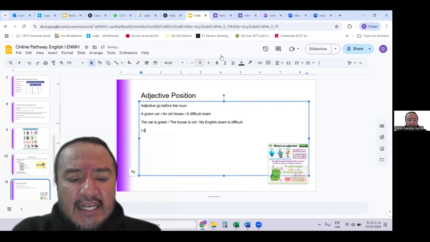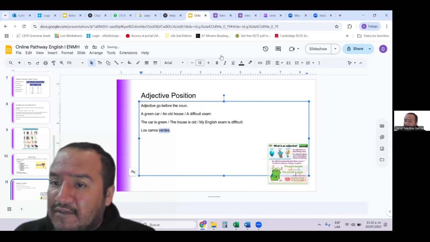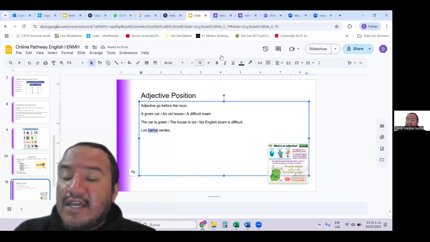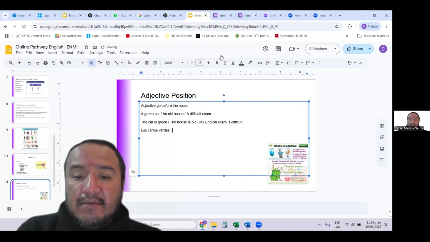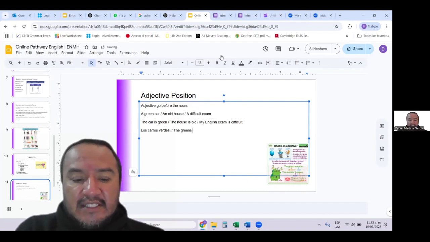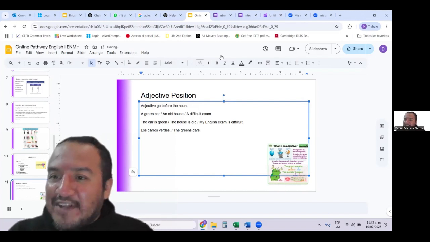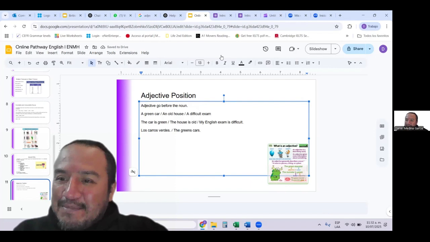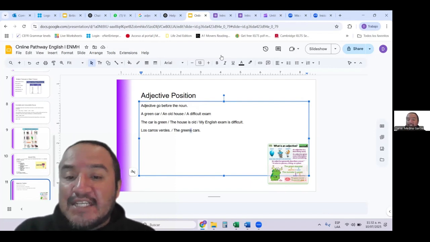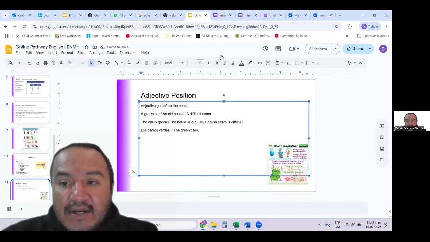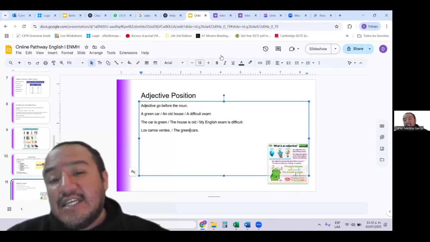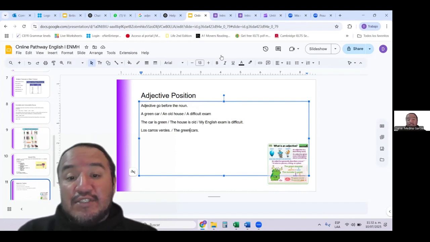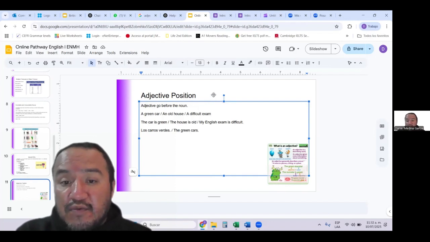Now, something else. For example, you say, okay, the car is green, but I have two green cars. So in Spanish, I say, los carros verdes. So in my sentence, I have my adjective in a plural form, and I have my noun in a plural form. We make the switch because of the position. I don't have a verb to be there. And I say, the green cars. Well, that's what the contrastive analysis says. That's what the logic mentions. But in English, the adjectives are never pluralized. We never ever say greens. We will always use the singular form in the adjective, and the plural goes into the noun. That has to do with the position, and that's something very important for you to remember.